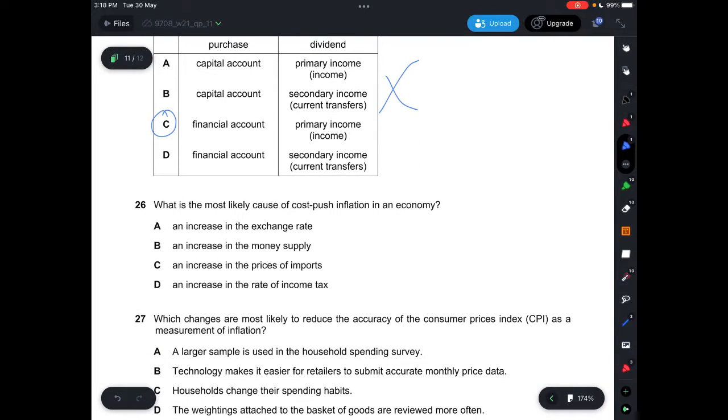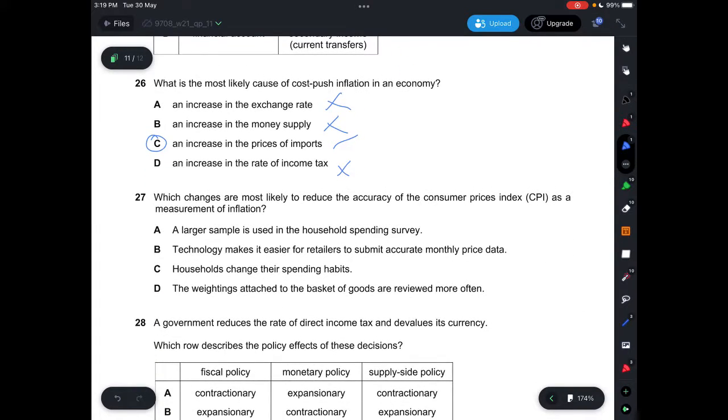Question 26, what is the most likely cause of cost-push inflation in economy? Cost-push inflation would be when the aggregate supply curve shifts to the left. So A, it says an increase in the exchange rate, which is not correct. B, it says an increase in money supply, which is not correct. Increase in money supply will result in AD curve to shift to right. And C, it says an increase in price of imports, which is correct. Let's say the raw materials are from other countries, then they will increase the price of imports. D says an increase in the real income tax, which is not correct as well, because an increase in the real income tax would mean that your AD curve shifts to left, so it has to be C.